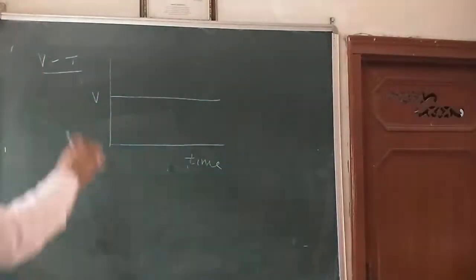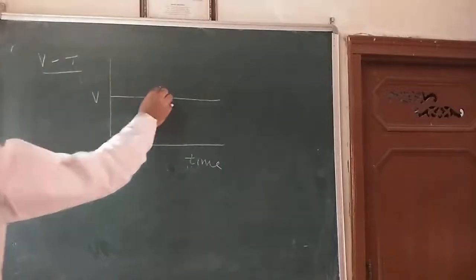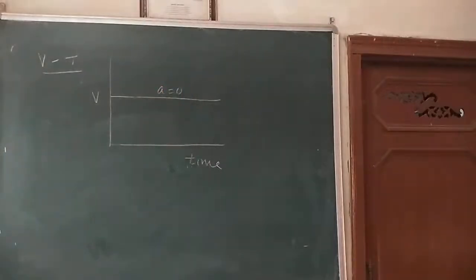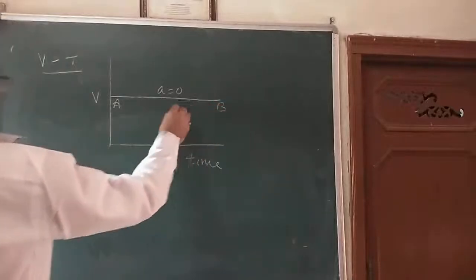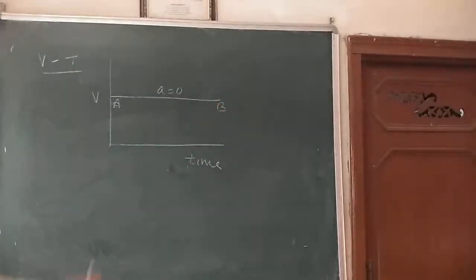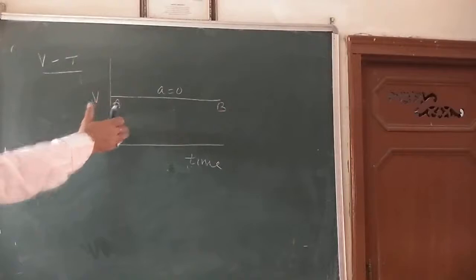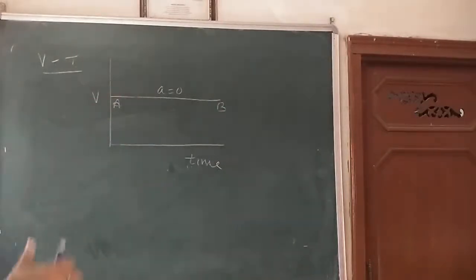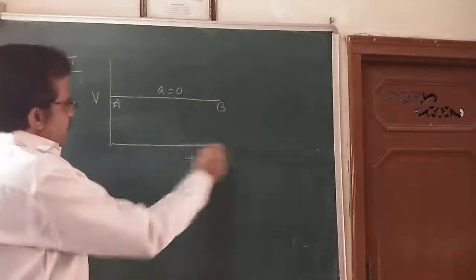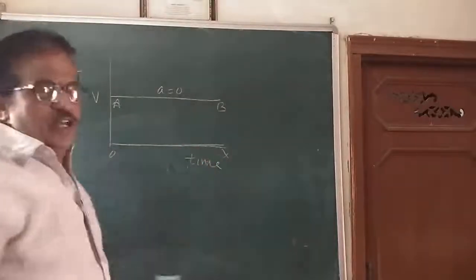When velocity is constant, I can say acceleration is 0. The graph is something like AB. It's a constant velocity. The velocity time graph is a straight line AB that is parallel to the time axis.